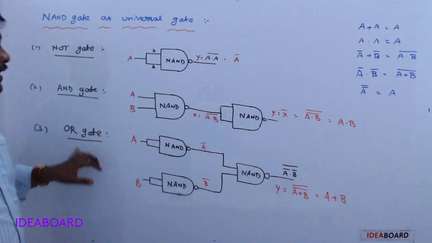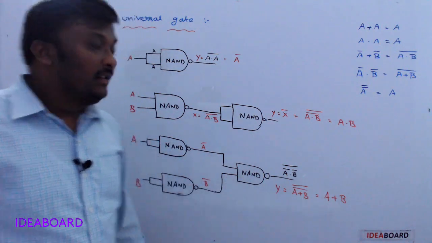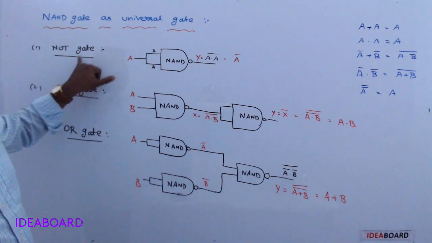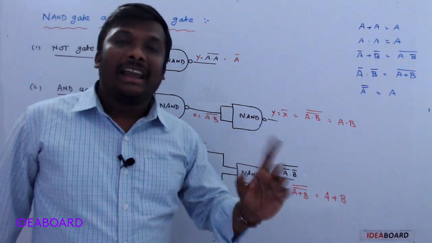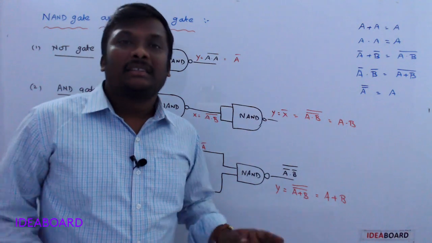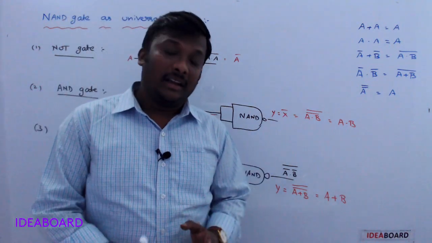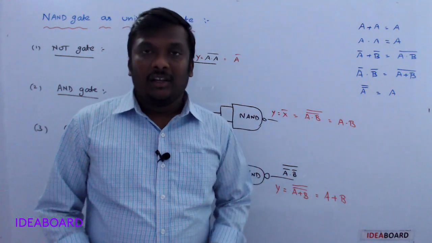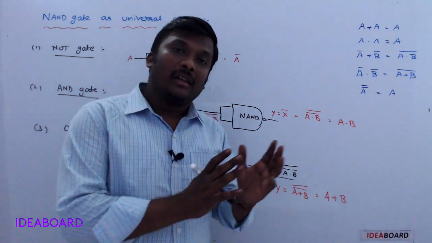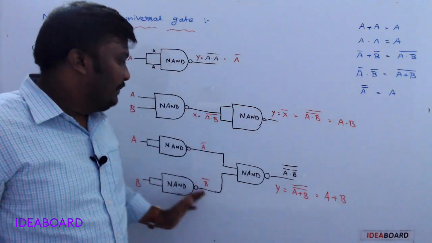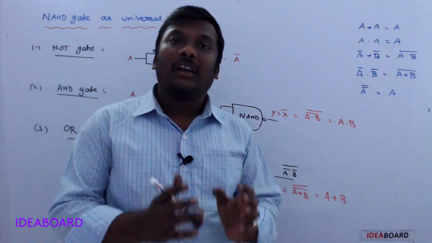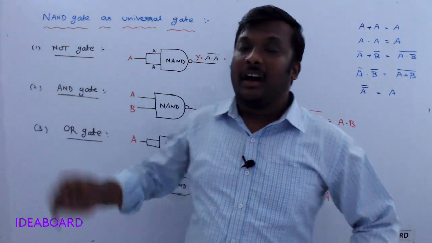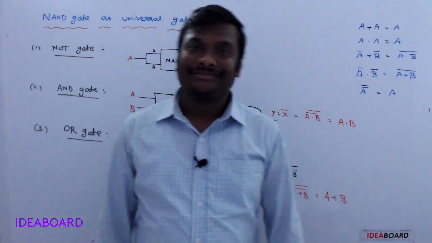So for construction of the OR gate, we need 3 NAND gates. For construction of the AND gate, we need 2 NAND gates. For construction of the NOT gate, we need only 1 NAND gate. Is it clear? That's why NOR and NAND gates are called universal gates. Understand? So by using NAND and NOR repeatedly, we get all fundamental gates like NOT, AND and OR gates. Clear? Thank you.